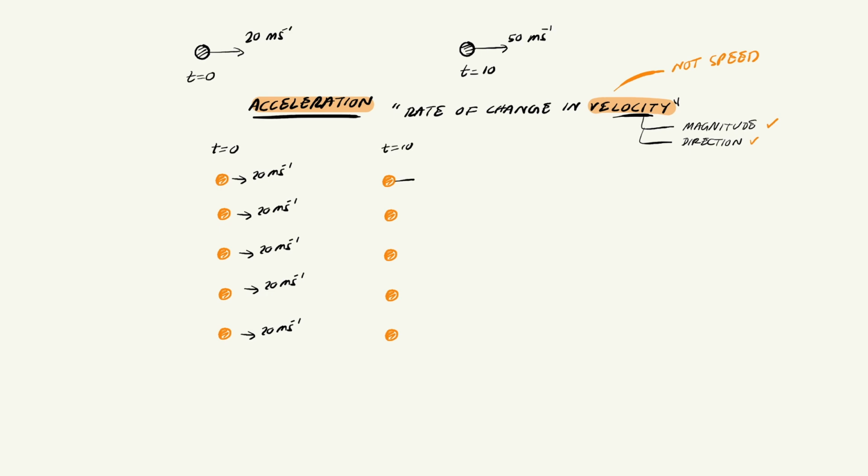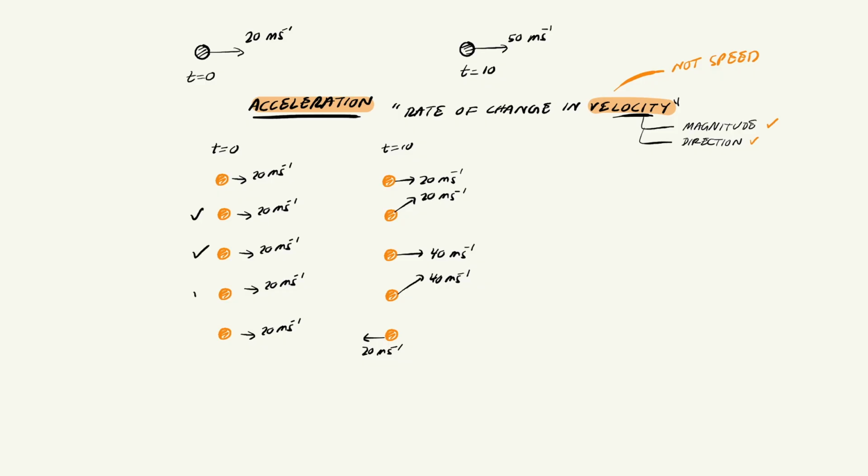In the first scenario, the object is still moving at 20 meters per second in exactly the same direction. Nothing has changed. In the second, the object is still moving at 20 meters per second, but now its direction has changed slightly. In the third, the object is moving in the same direction as before, but now at 40 meters per second. In the fourth, both the direction and the magnitude have changed. It's now moving at 40 meters per second at a different angle. And in the fifth, the object is now moving at 20 meters per second, but in the exact opposite direction. So here's the question. Which of these five are accelerating?